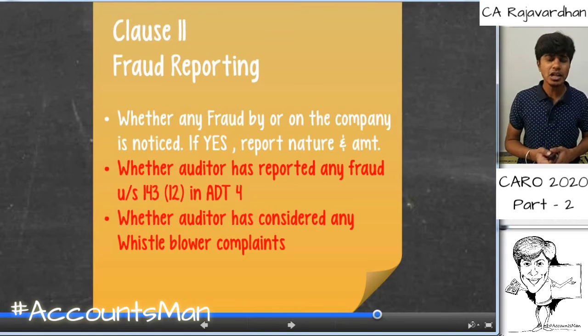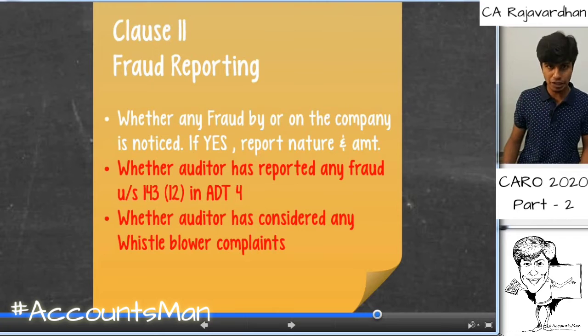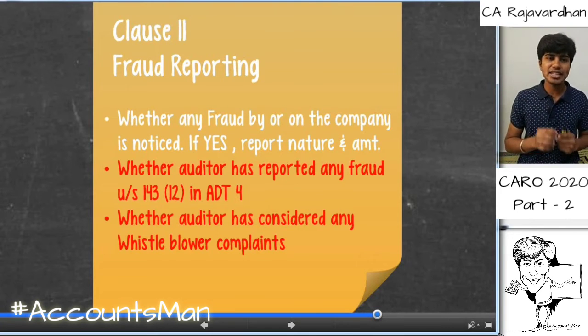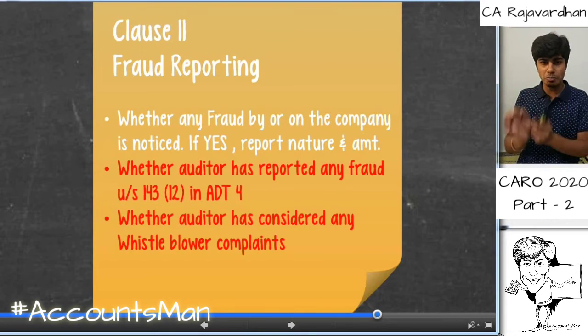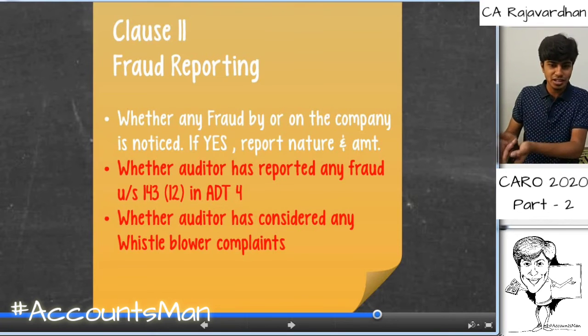Next is clause 11. This is regarding fraud reporting. We know section 143 talks about the duties of an auditor, and under sub-section 12 of section 143, if any fraud is identified by the statutory auditor, we have to report it within 60 days to the central government in ADT 4. If such a report is made, we need to comment upon that here, and if there is any fraud, we need to report the amount, nature and so on.